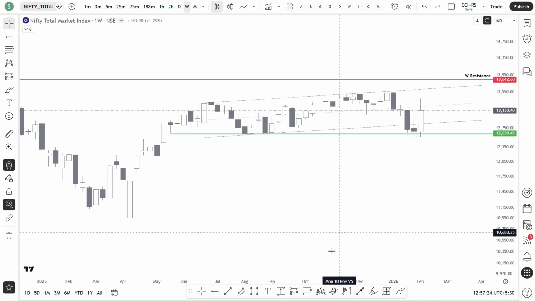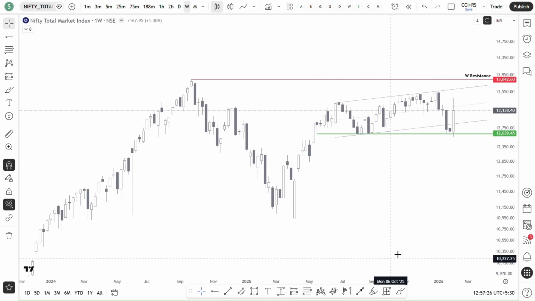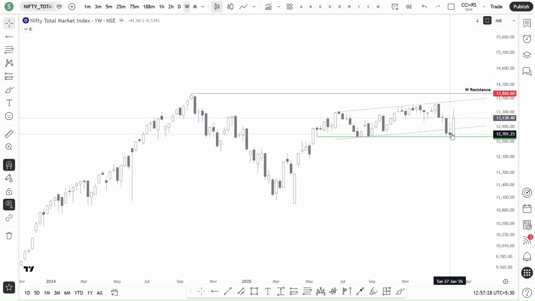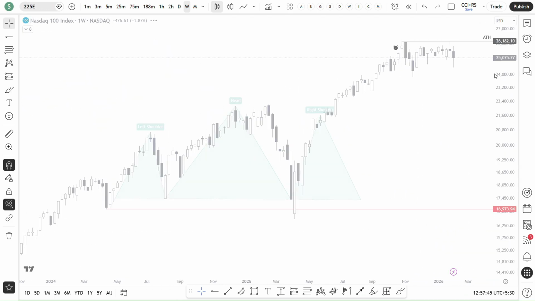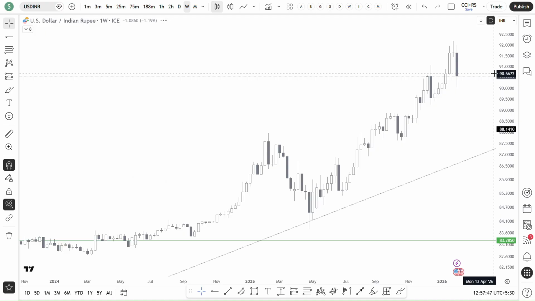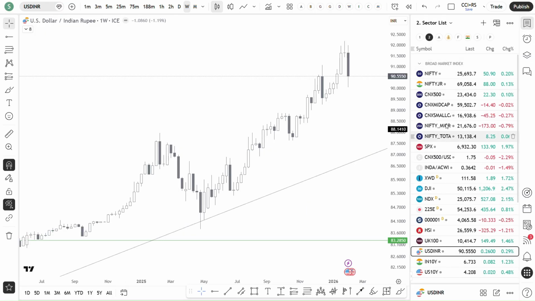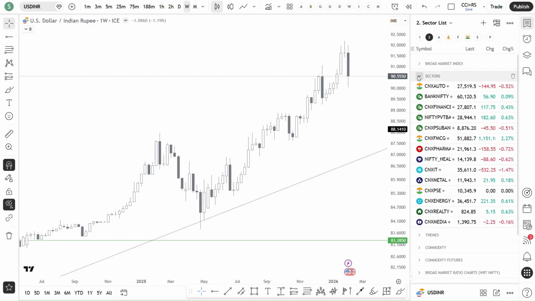So yeah, now this is a strong support or demand zone as of now, from the historical demand it is showing. Again, unless it breaks this weekly resistance, which is the all-time high, I don't consider it a positive bias. So let's see. I'm done with broad market.